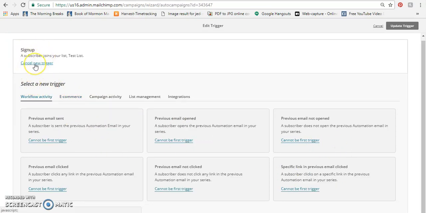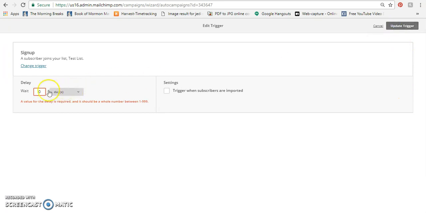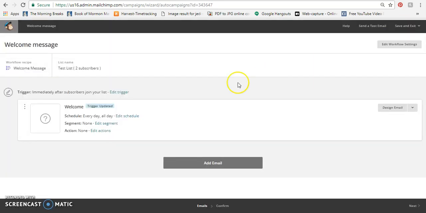If they purchase products, all those things that we're not using right now. So we'll just leave it the way it is because we want, for the most part, the email to be sent as soon as they join the list. You could also put in a delay, like if you wanted it to be a day after they join the list. But we don't. We want it to go out right away. So we'll put 0 for days and then update trigger. Oh, I guess it has to be 1. Oh, we can choose immediate here. That's what we have to do. So immediately, update trigger. Now it will work.